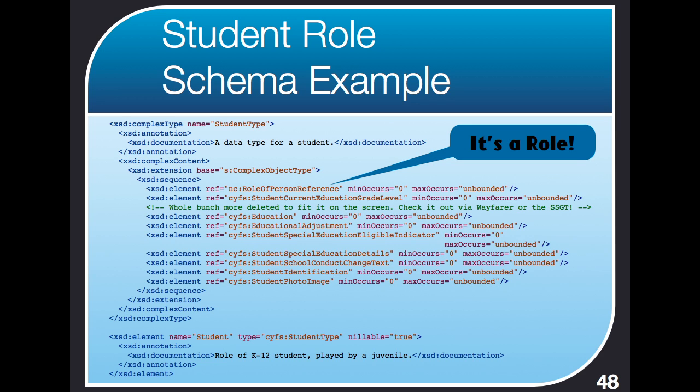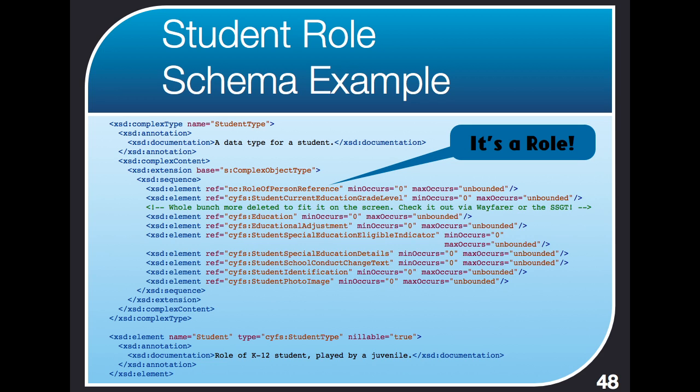Now after that are all sorts of things about the role of a student. So student current education grade level, actually an education object, some adjustment stuff, special education things, student identification, student photo image, and a whole bunch more that were deleted again so that we could get this on the screen. So here is a student role. At the bottom we see the element called student of our new student type, and that's the element that actually portrays the role that a student plays.